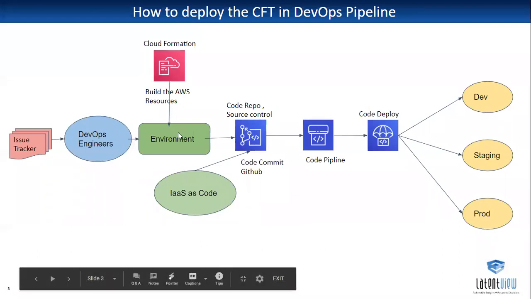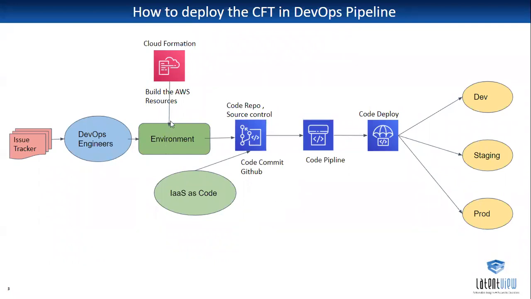Initially, we build the stacks in the local environment and test them out. Once tested, we push them into the CodeCommit repository. On top of the CodeCommit repository, we have the CodePipeline, which is built for the dev, staging, and production accounts. Only one stack is built, and that one stack is deployed to multiple regions. In all the environments, the same resources will be built and deployed.